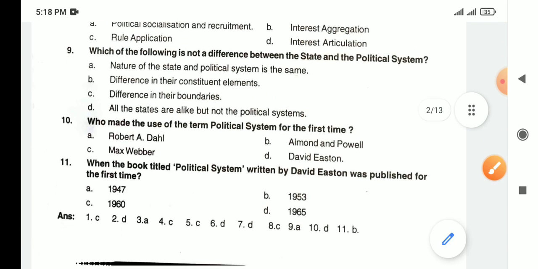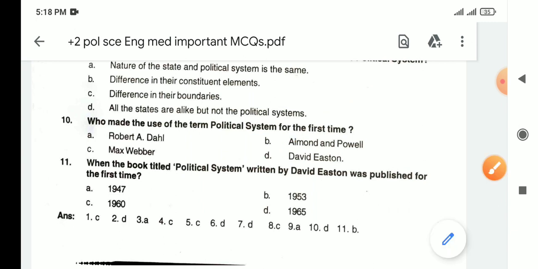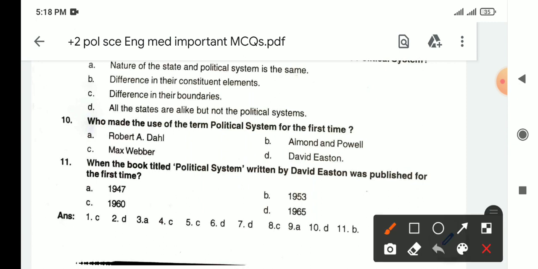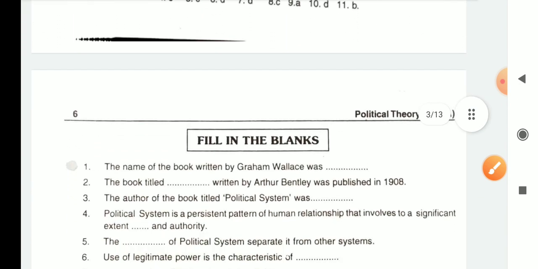Who made the use of the term political system for the first time? We know that David Easton made it. And then we have, when the book titled Political System written by David Easton was published for the first time, it was published in 1953. Hopefully these are clear to you.